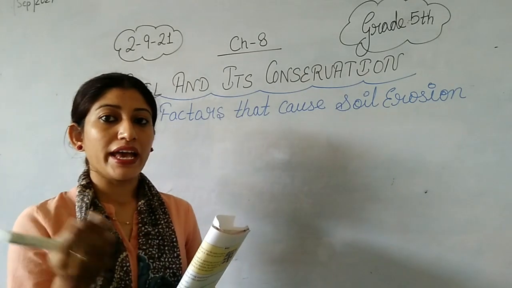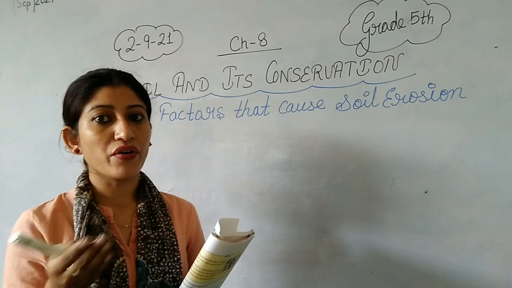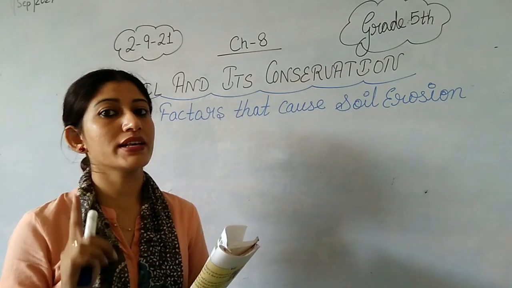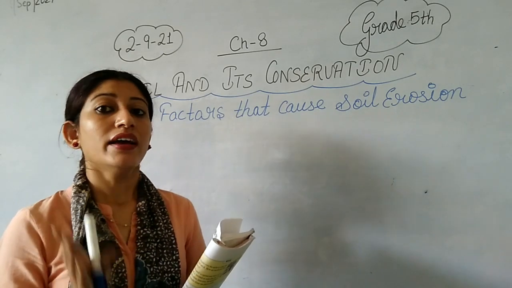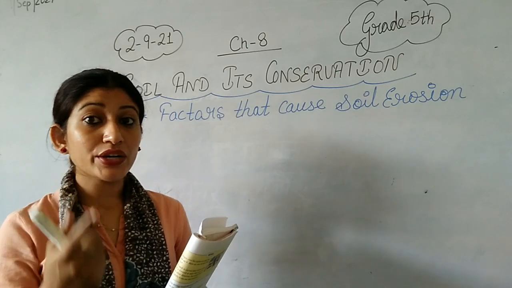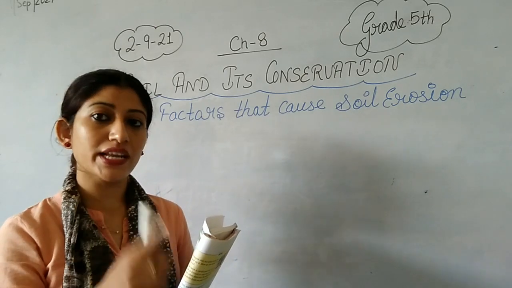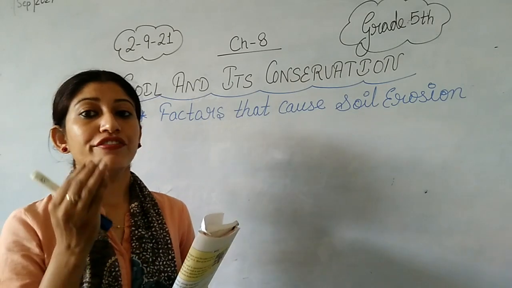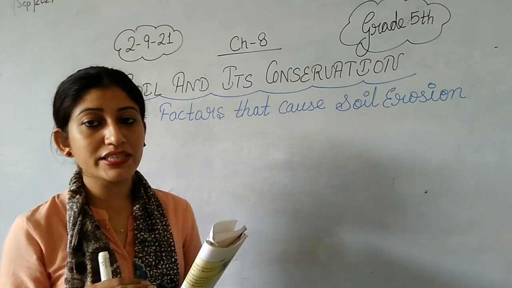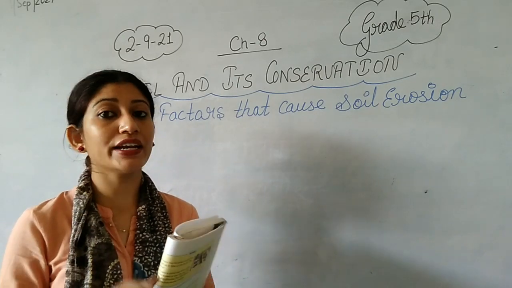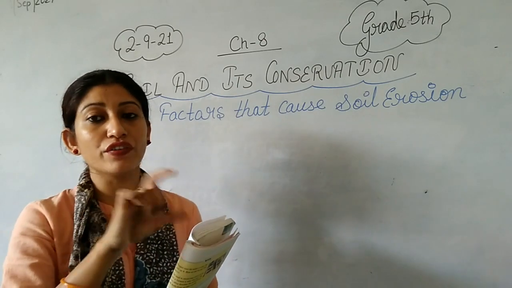Okay, so what is soil erosion? We know the carrying away of the top layer of the soil is called soil erosion. It can be by wind, by rain or by some other factors. Then the question comes: what are the factors that lead to soil erosion? Due to soil erosion, as we have also discussed, the fertility of the soil decreases.